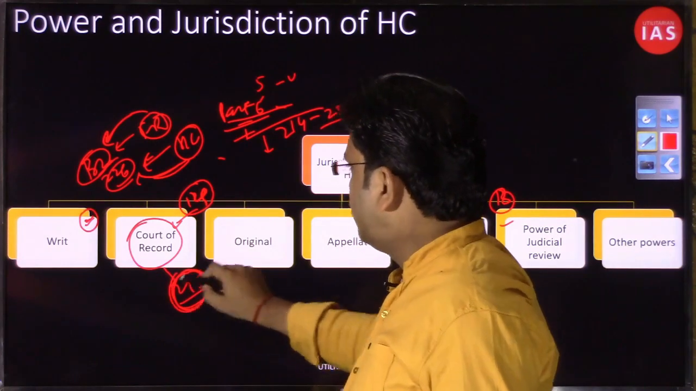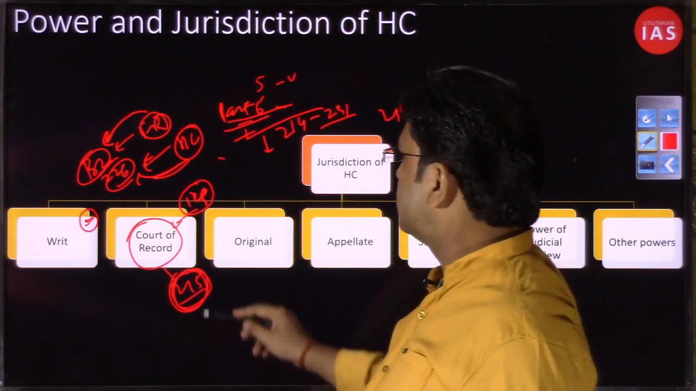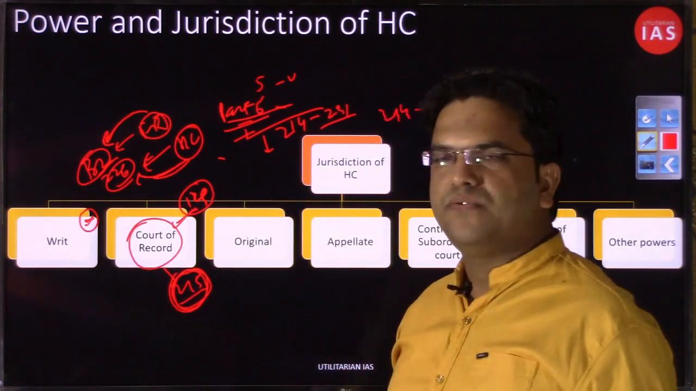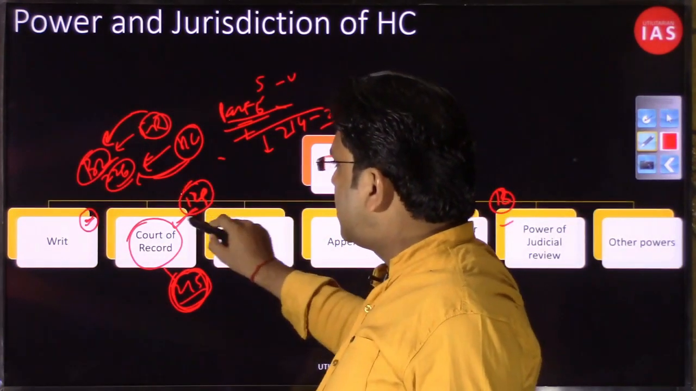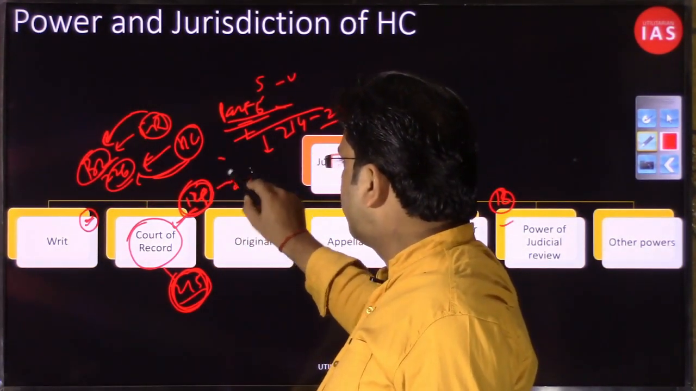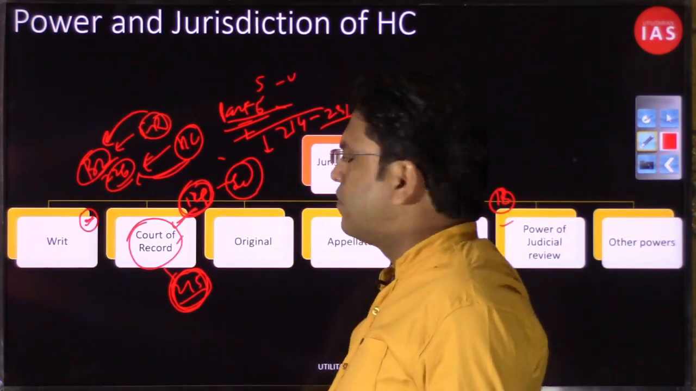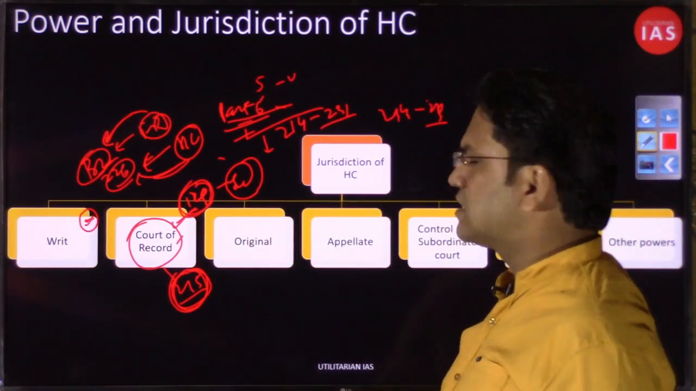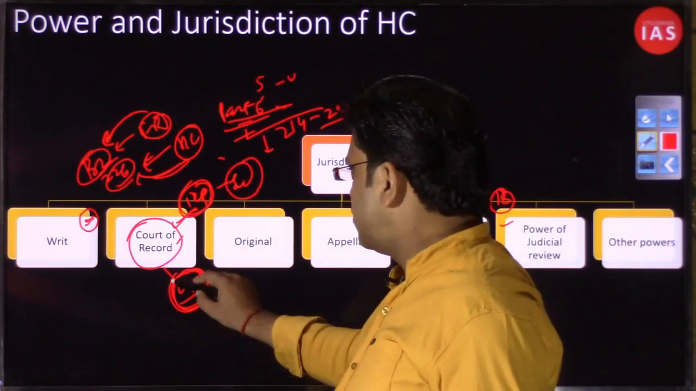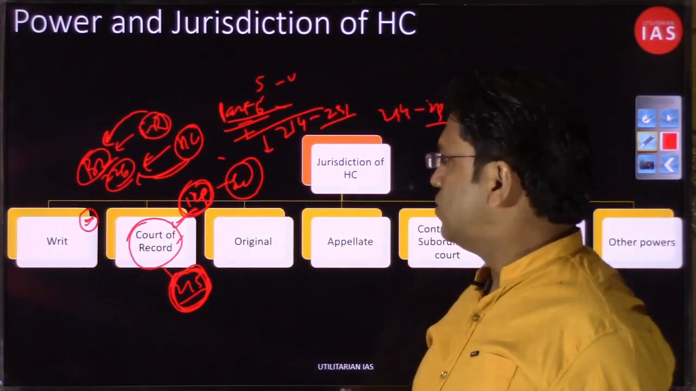Article 215 deals with the court of record. As I already told you, we discussed the court of record power of the Supreme Court under Article 129. So we will not discuss it in depth, we'll just give a marginal touch, because you only have to change the article. That is the only thing.